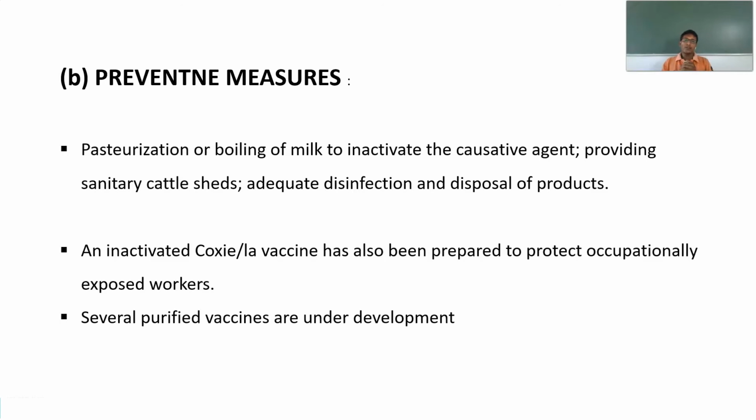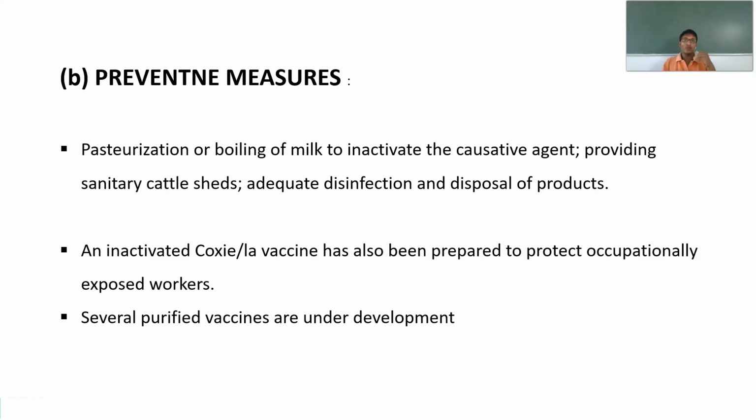The other thing that you can do is protect our cattle. How can we protect them? We can protect the cattle by providing sanitary cattle ssheds. The next thing you can do is adequate disinfection. What will proper disinfection do? It will kill the microorganisms, this organism which is Coxiella. And the next thing you can do is disposal of the products. Whatever birth products and end products there are, whatever infected material has been taken from the infected animal, these things can be disposed of in a proper way so that they are not contaminating the surrounding soil or the surrounding areas.